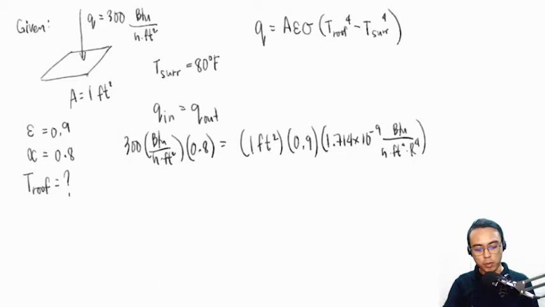And then multiplied by the temperature of the roof to the 4th power minus the surrounding temperature, 80 degrees Fahrenheit in Rankines, that is 540 Rankine raised to the 4th power. So from this equation, we can already solve for the equilibrium temperature of the roof.